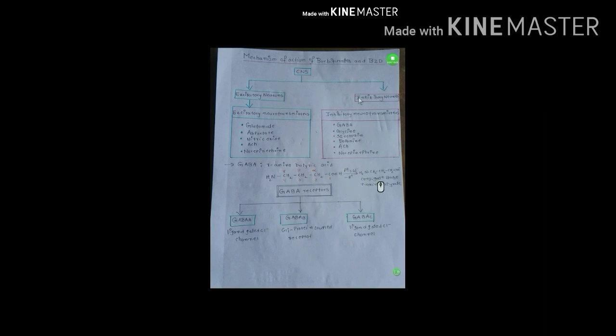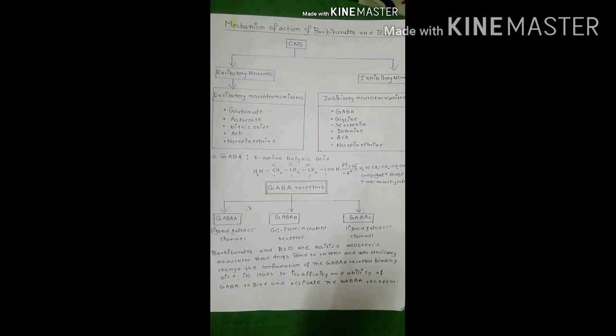Coming to the inhibitory neurons. These inhibitory neurons release inhibitory neurotransmitters: GABA, glycine, serotonin, dopamine, acetylcholine and norepinephrine. These inhibitory neurotransmitters act as a ligand or agonist to bind and activate the anionic channels and produce an inhibitory response in neurons.